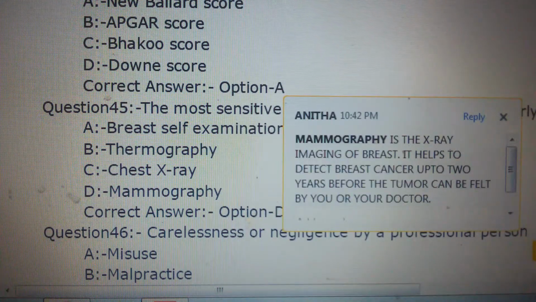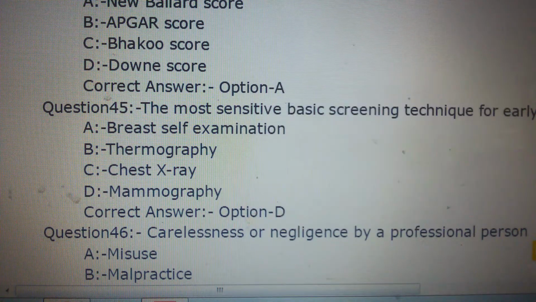Mammography is the X-ray imaging of breast. It helps to detect breast cancer up to 2 years before the tumor can be felt by you or your doctor. It is most sensitive. Thermography is the use of infrared rays for detection of tumors, but it is not that much sensitive as mammography.